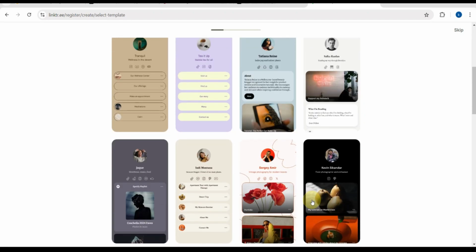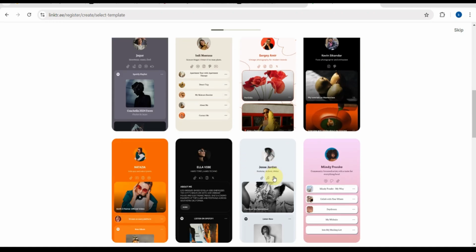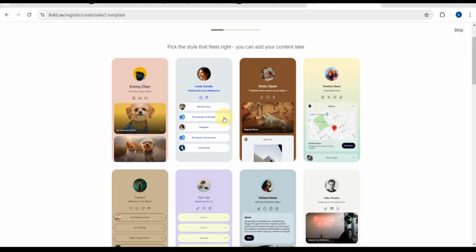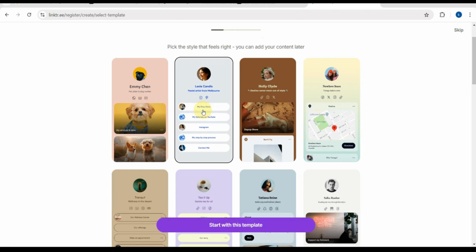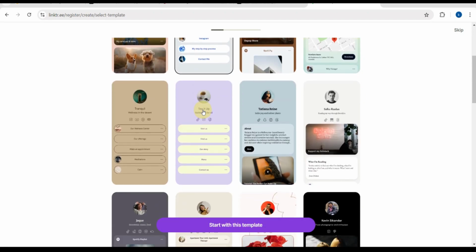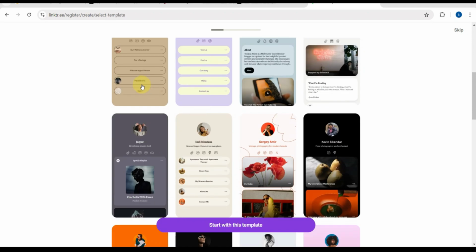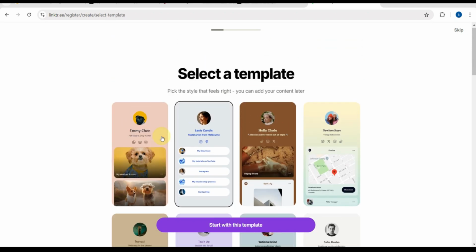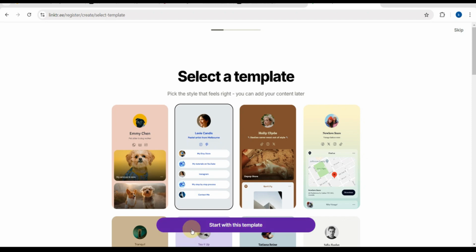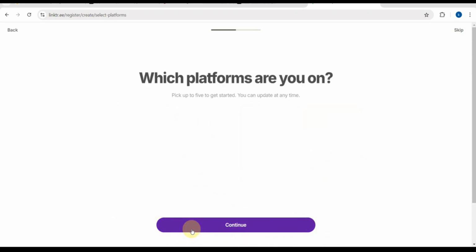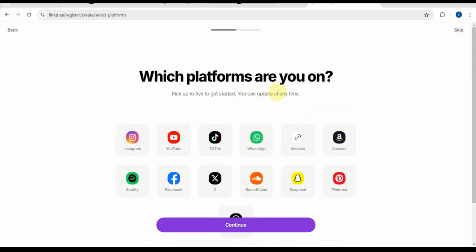Here we are now on Linktree. How to use this? In Linktree, guys, this is a very important one, because if you're promoting multiple products or want to make your profile cleaner, you can use this website to organize all your affiliate links in one place. First is to choose your template, but before that, you need to create a free account, guys. Take note.